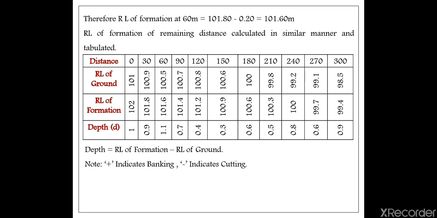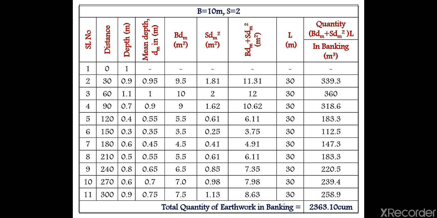After taking this depth value, RL of formation value and distance, you are going to calculate the excavation. Here in this table you can see, this is the format where you are going to calculate the excavation and cutting, right? That is how they had given the serial distances, that is 0, 30, 60, 90. So first serial number, after that distance, depth also you had calculated, that depth you have to consider, and then mean depth you have to consider, right? Mean depth, I'll tell you why you have to consider the mean depth.